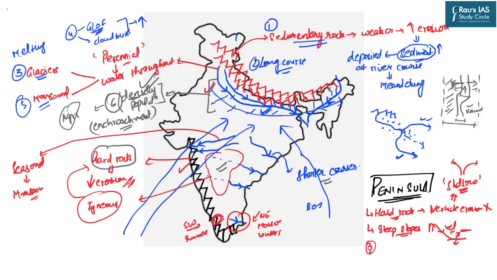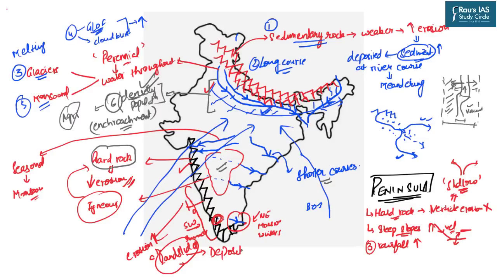The third important factor is that these Western Ghats are located perpendicular to the Arabian Sea, and hence the rainfall is also very high in this particular area. The intensity of rainfall is very high. And because of this high intensity of rainfall, the erosion increases, and there are also events of landslides. Because of these landslides, there is excessive deposition of sediments on the river course, and the same phenomenon takes place which was there in the rivers of the northern plains. Right? Then there are other anthropogenic activities also.